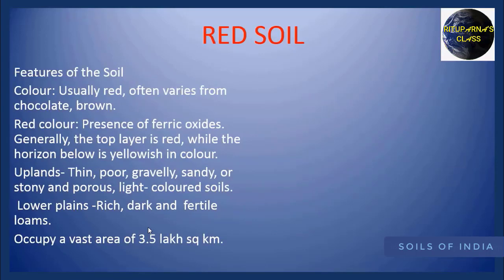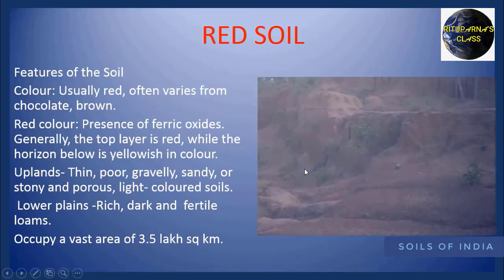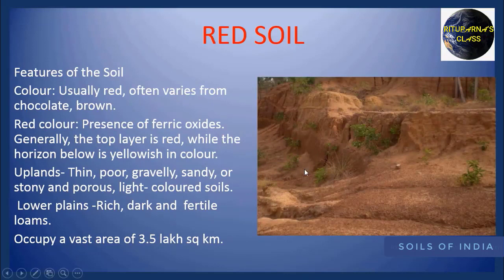Next, we are going to discuss the red soil. First, you can see red soil is usually red in color but often varies from chocolate to brown color. Why is it red in color? Because of the presence of ferric oxides. Generally, the top layer is red, but the next layer is yellow in color.